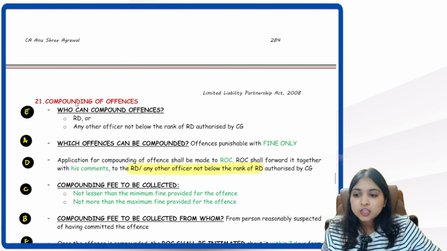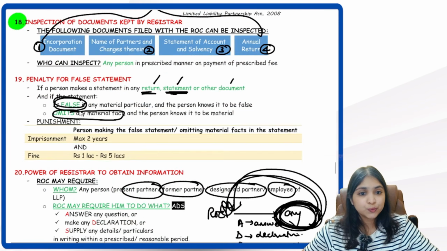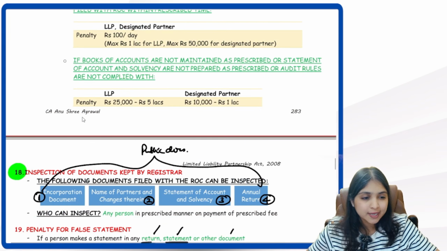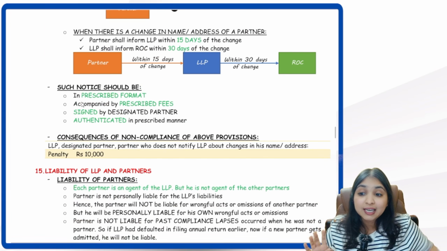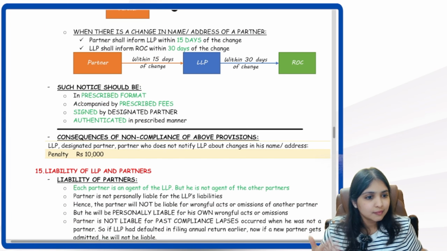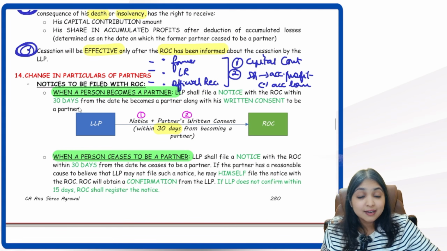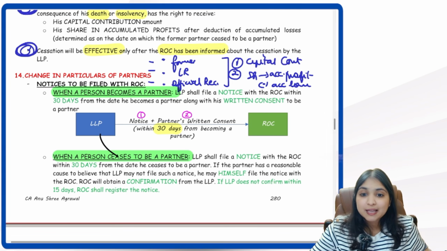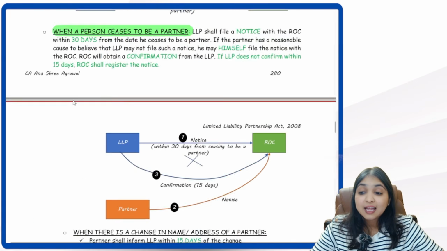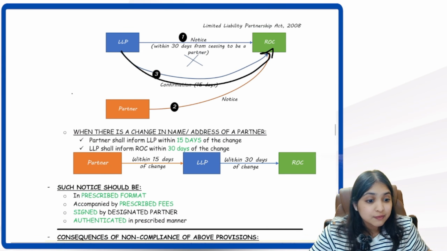Okay, so before I start compounding of offenses, can I give you a revision of the last 3-4 points I discussed, guys? Because I am very confident. I'll tell you till where I am confident. Till here you are confident, I am confident. What is this point about? Remember, when a person becomes a partner of the LLP, the LLP has to inform ROC within 30 days. Then when a person ceases to be a partner, the LLP has to inform ROC within 30 days.